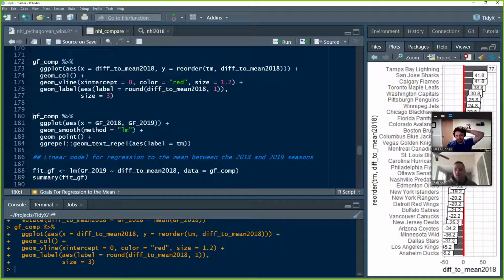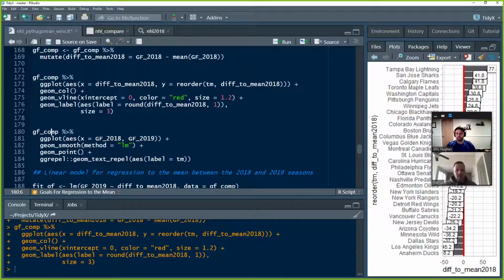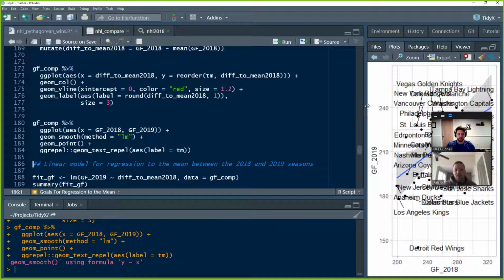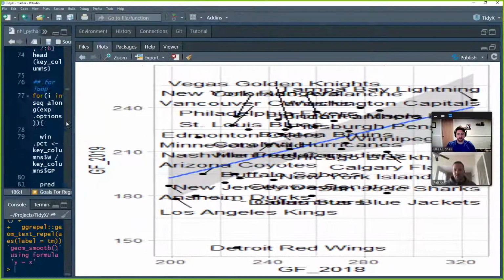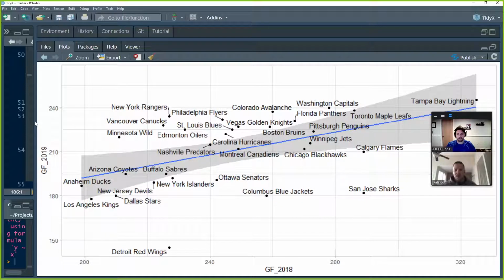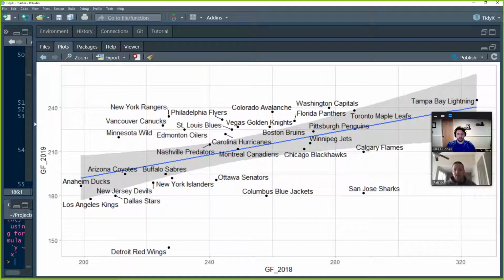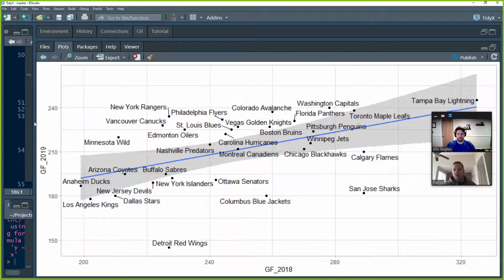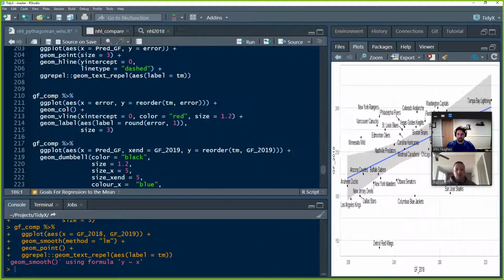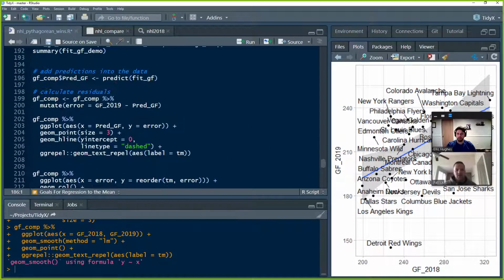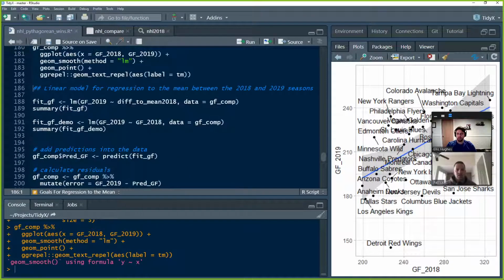So obviously that's one way to plot it. We also did a little regression plot here, which is what we're going to build a linear model based on. Here is the same regression plot, goals for and goals against, with the teams. The idea is we want to actually calculate an equation that fits that regression line. So where does that regression line come from? We do that by building a linear model right here.